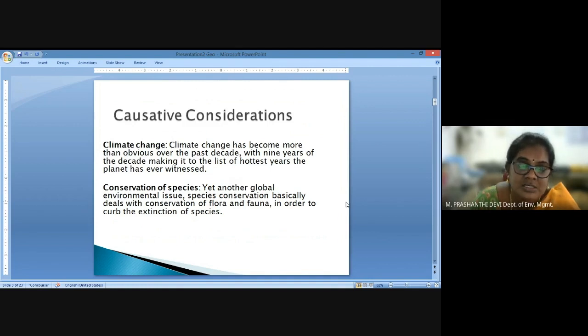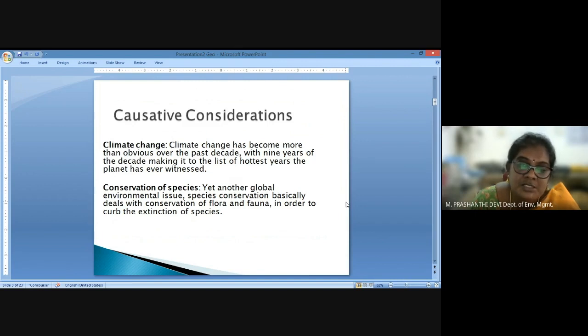This itself plays a very important role in the emergence of new diseases and species, and in introducing new diseases into the environment.